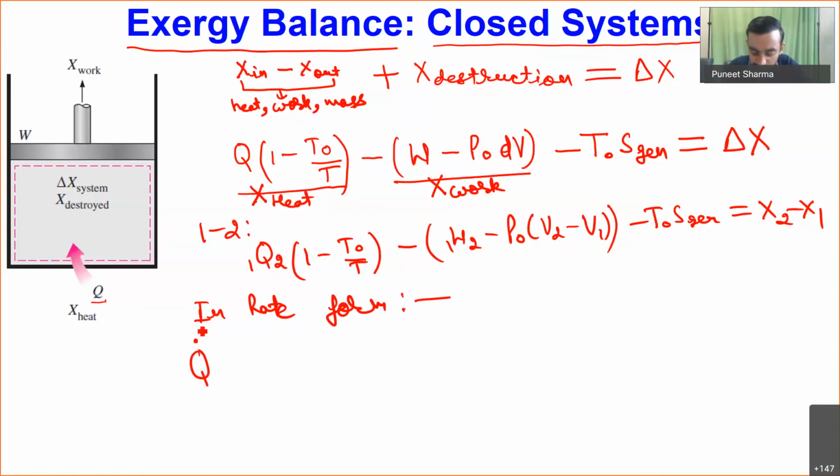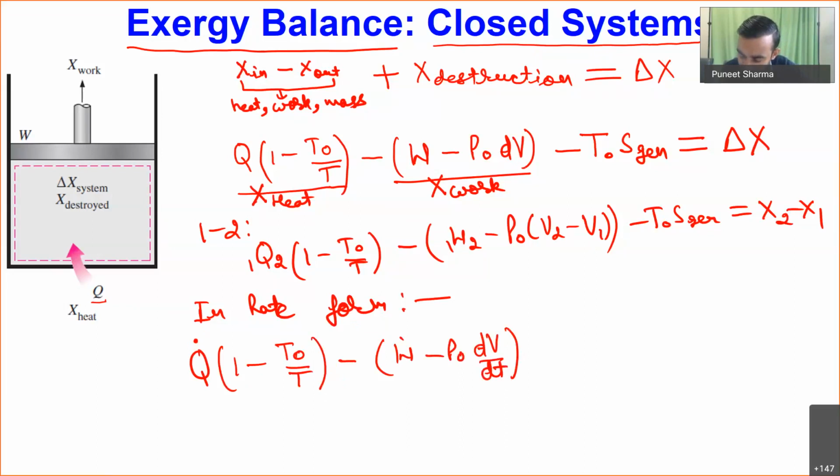So if I write this equation in the rate form, it will be q dot times (1 minus T naught divided by T), minus (W dot minus P naught times dV by dt, the rate at which the boundary of the system is changing), minus T naught times S dot generation, and that will be equal to dX by dt.